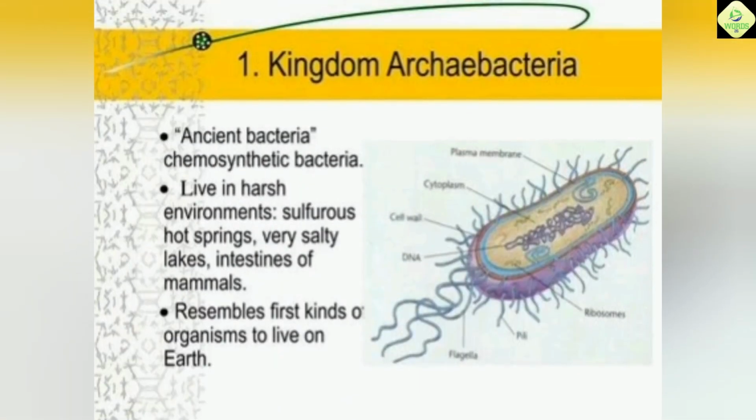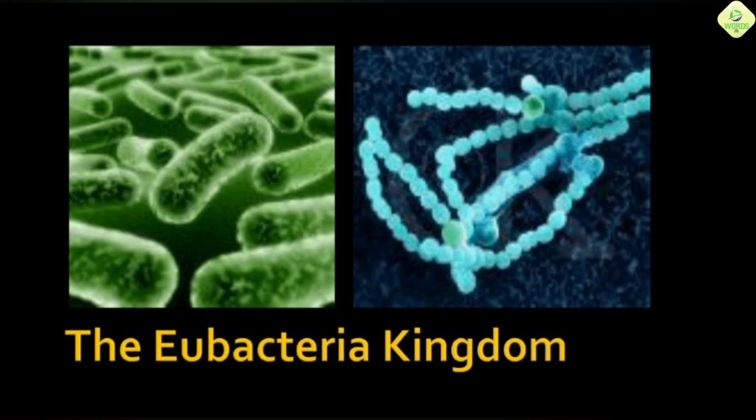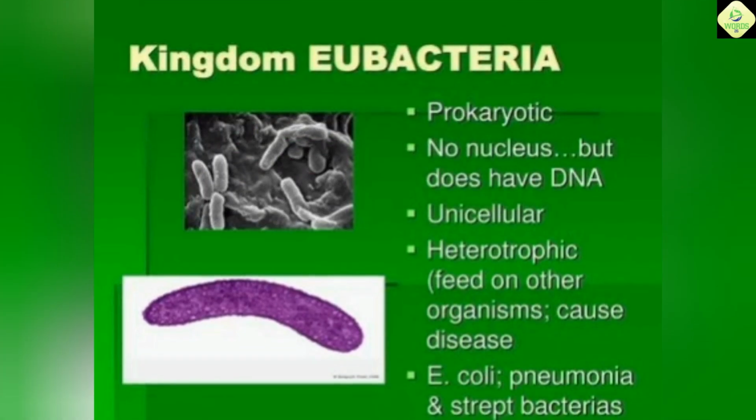Second, bacteria. Unicellular prokaryotic organisms with no nucleus. They have a simple cell structure with a peptidoglycan cell wall. Environment: found in a wide range of environments including soil, water, and inside other organisms. Example: E. coli and Streptococcus.